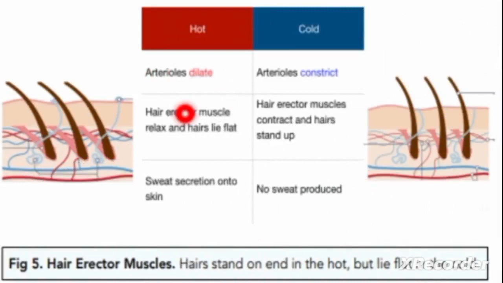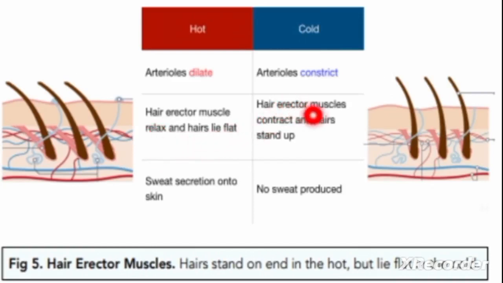When the weather is hot, arteries dilate or become wider. When the weather is cold, arteries constrict. What happens to erector muscles when it is hot? They relax and hairs lie flat.